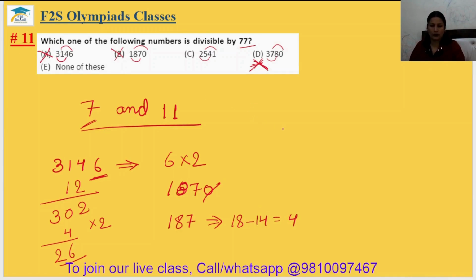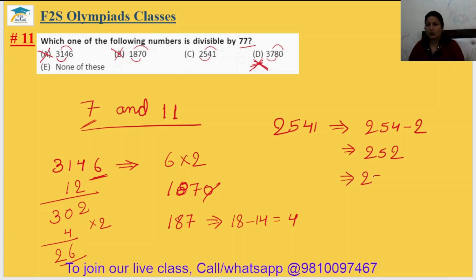Now come to option number C, 2541. Multiply the last digit by 2 and subtract: 254 minus 2 will be 252. Multiply the last digit by 2, 25 minus 4, and that is 21. And 21 is divisible by 7. It means option C is divisible by 7.